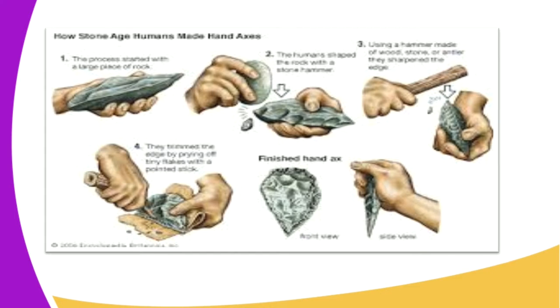In process number 4, he used a hammer to trim or chop to give it a cutting edge, and from this the finished hand axe was made. The finished hand axe was made, and other pebbles or flakes were made.